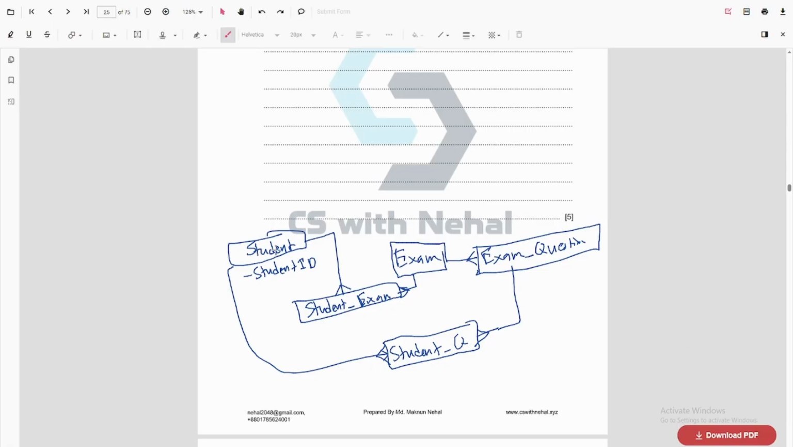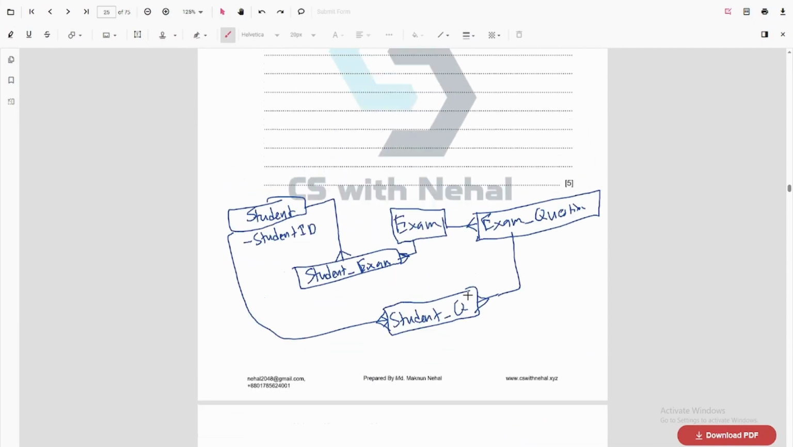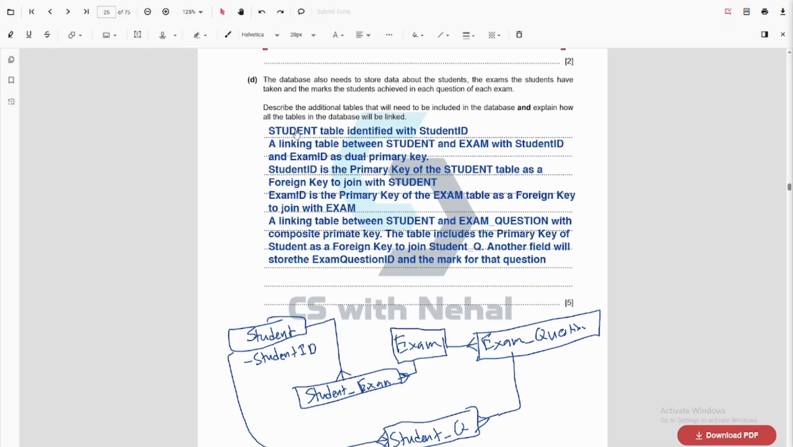We store student ID inside student question, and exam question ID inside the student question table. All right, so basically the student table is identified with student ID, and student exam is a linking table between student and exam. Here student ID and exam ID act as the dual primary key. Student ID is the primary key of the student table and a foreign key of this table, right? So it is a foreign key to join student exam. The exam ID is the primary key of the exam table and a foreign key to join student exam.